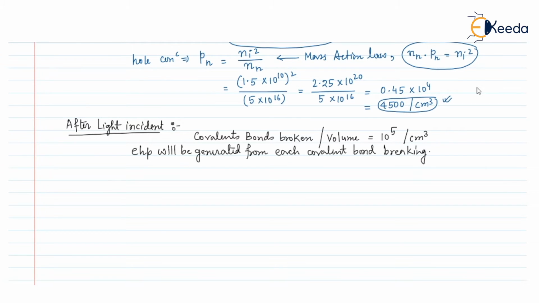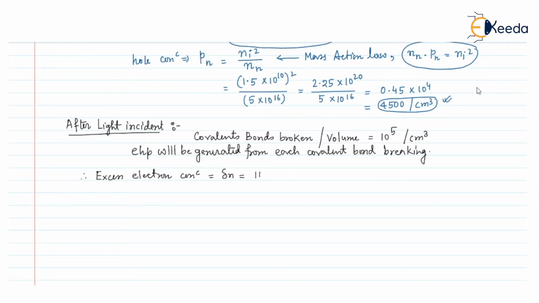So these excess electrons and holes that are produced will be called excess carriers. So we can write, therefore, the excess electron concentration, let us denote it as del n, will be equal to, from each covalent bond I get one electron and one hole, and the number of covalent bonds that has been broken per unit volume is 10 to the power 5.